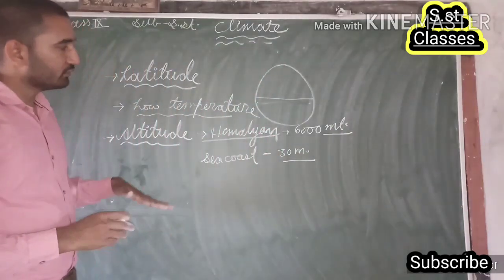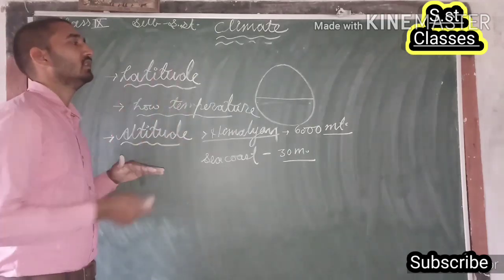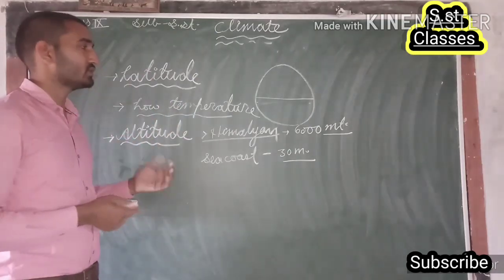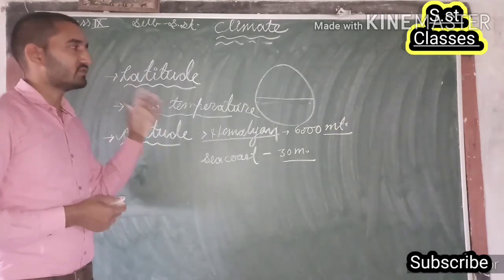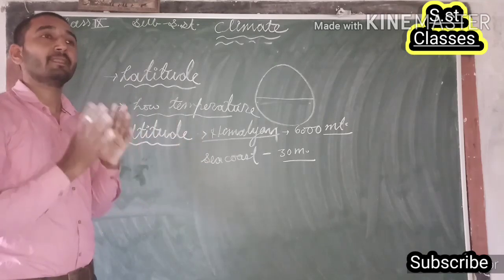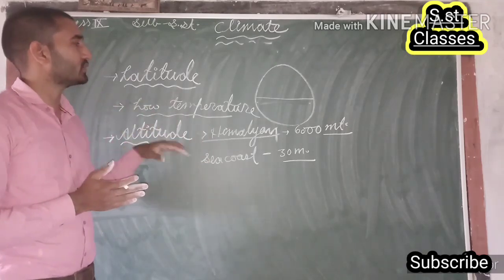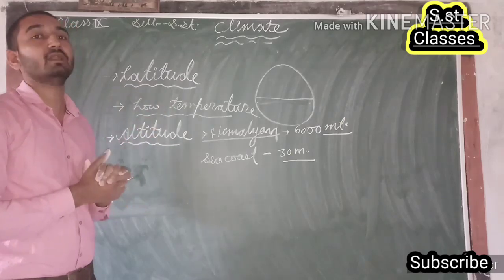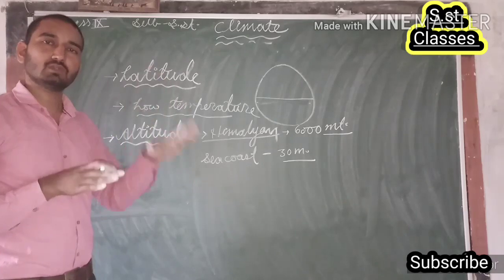So as we move from lower altitudes toward high altitude, the atmospheric condition of that particular place will change. Meaning to say that the temperature will decrease, and because of the low temperature at higher altitude, the density present in the environment will also decrease.